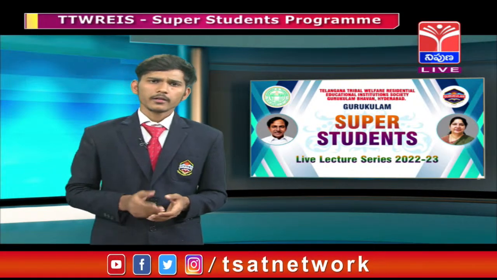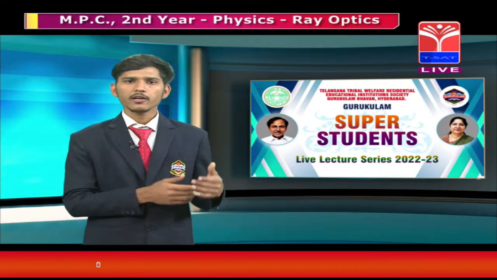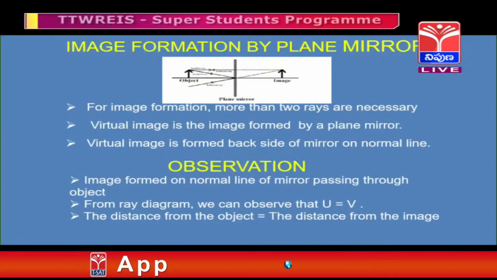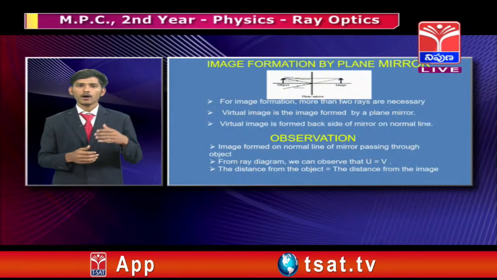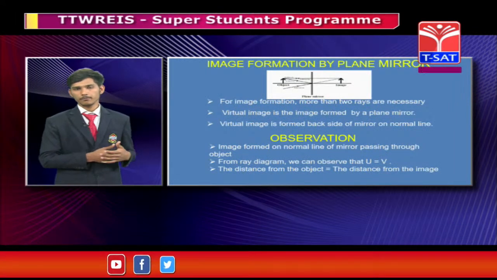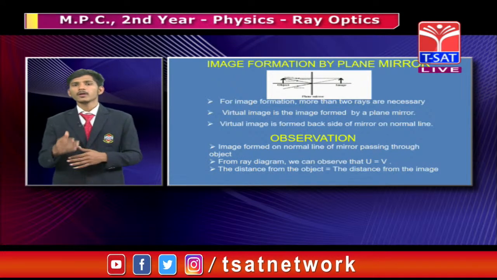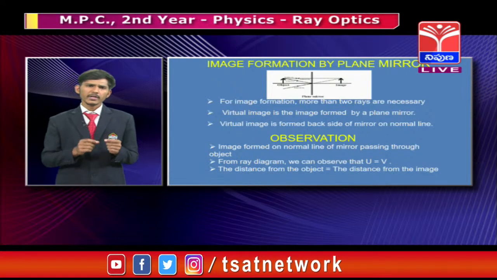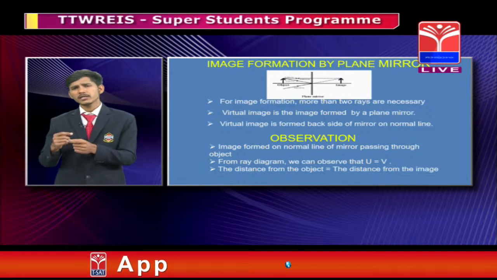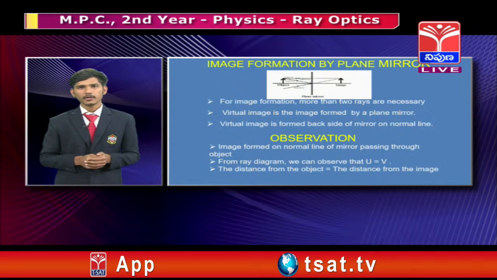Next, the image formation by a plane mirror. We have to observe here that the distance of the image is equal to the distance of the object, and if you place the object 5 centimeters before the plane mirror, definitely its image will be formed at the back side of the mirror. When an image is formed at the back side of the mirror, we say that plane mirrors form virtual images.